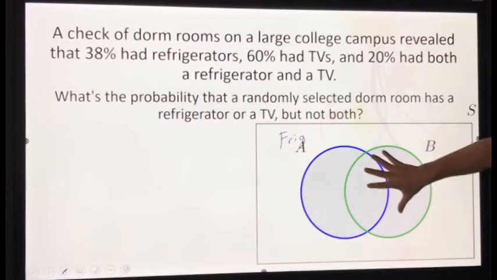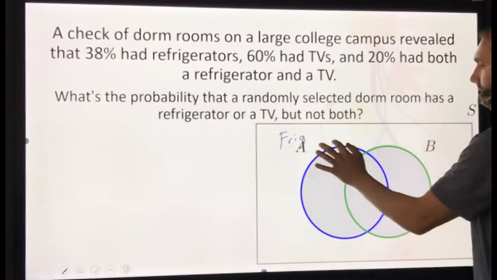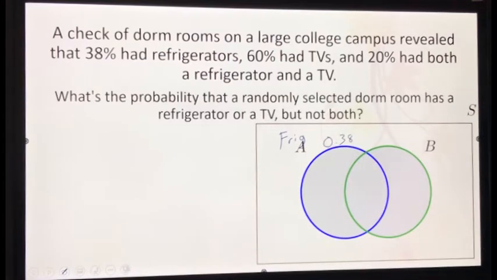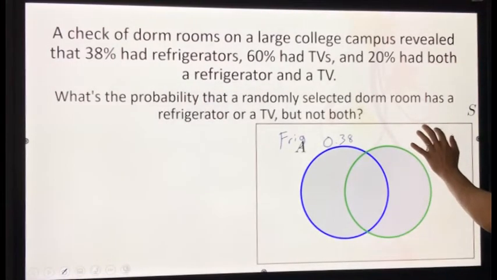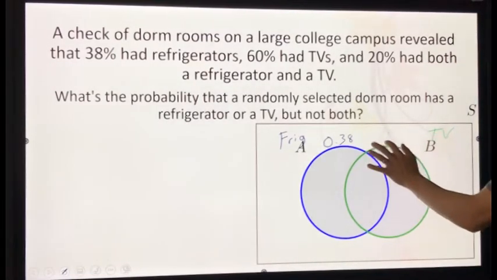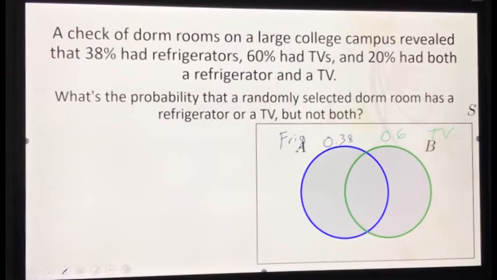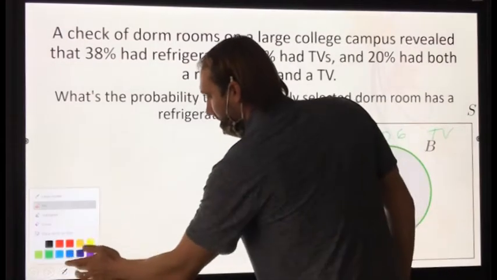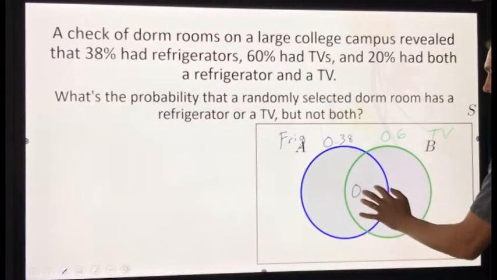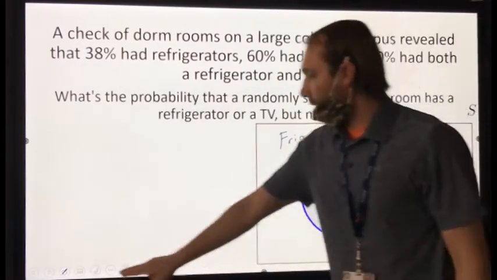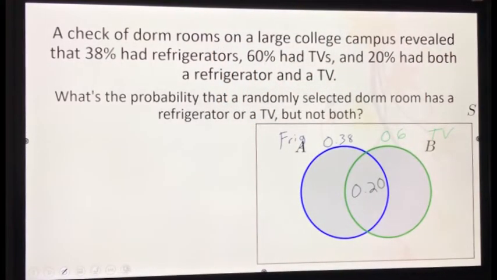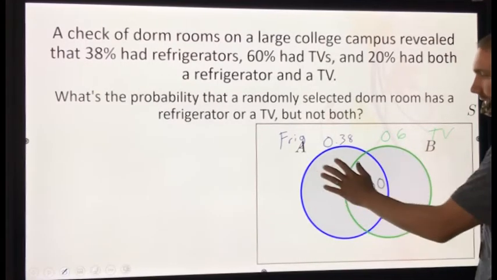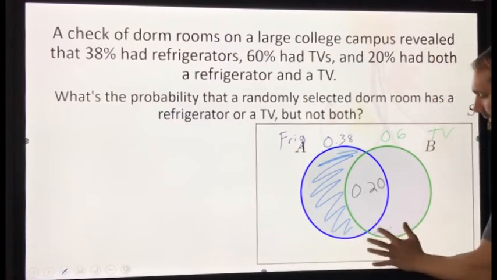What's the probability of my blue here? Somebody having a refrigerator? 0.38. I'm going to call my green somebody having a TV. What's the probability of somebody owning a TV? 0.6. Now, them having both is what probability? 0.20. Now the question asks, what is the probability that a randomly selected dorm room has a refrigerator or a TV? So they do not have both. They have one or the other. So again, I'm looking at this shaded region here, right?